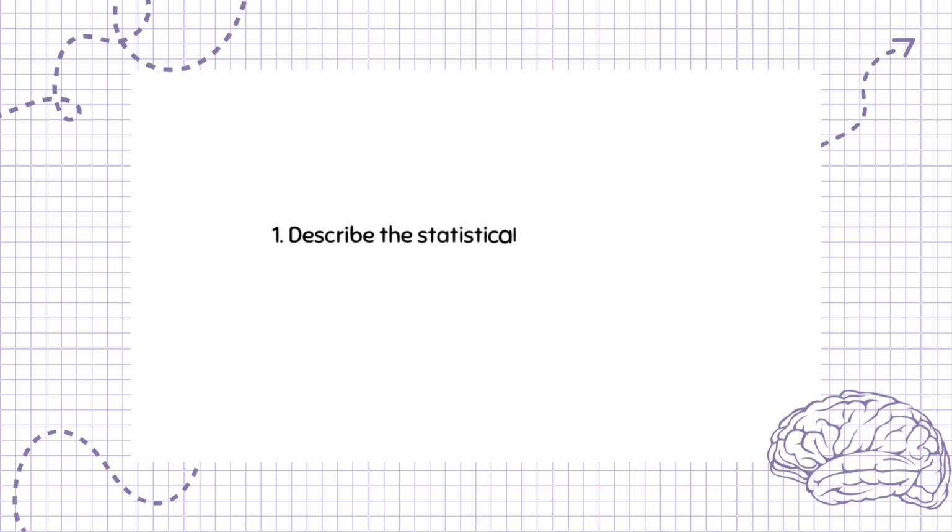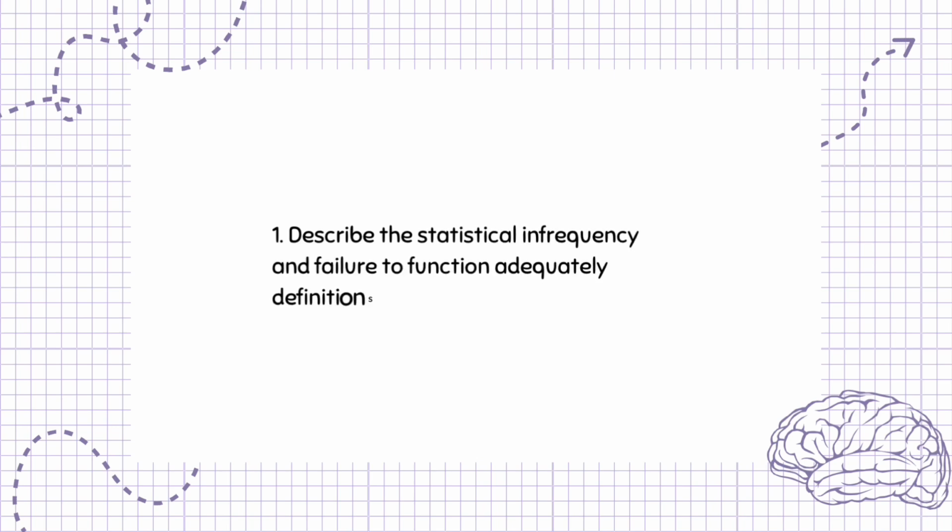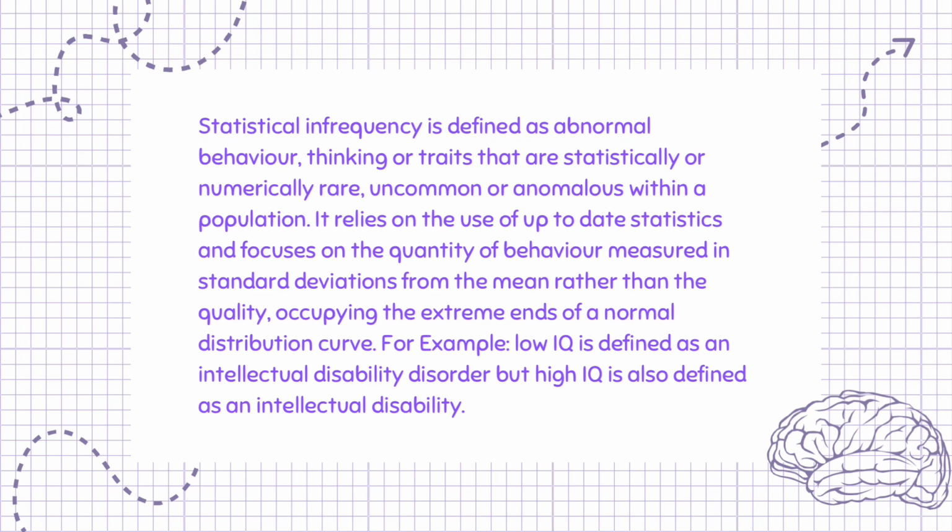Question 1. Describe the statistical infrequency and failure to function adequately definitions of abnormality. 6 marks. Statistical infrequency is defined as abnormal behavior, thinking or traits that are statistically or numerically rare, uncommon or anomalous within a population. It relies on the use of up-to-date statistics and focuses on the quantity of behavior measured in standard deviations from the mean rather than the quality, occupying the extreme ends of a normal distribution curve.